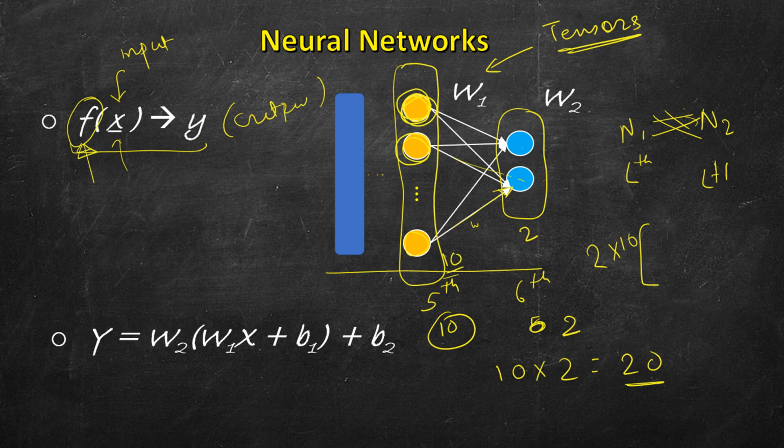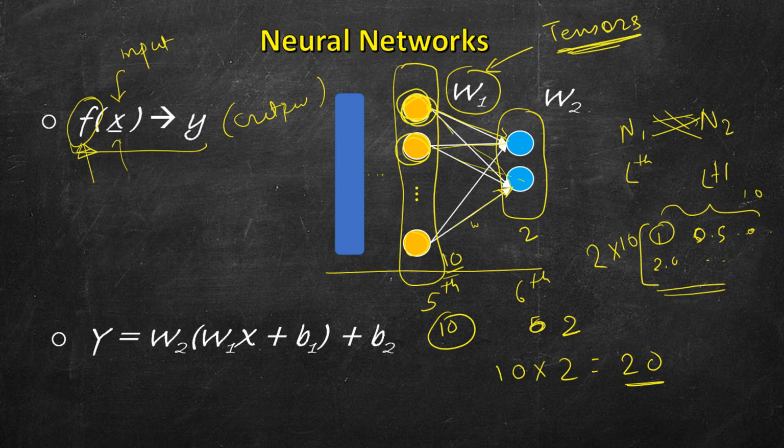Let's say we have 1, 5, or let's take smaller values, and we have 10 of these. Similarly, we will have here 2.0 something. So 2 cross 10. What does this denote? 1,1 denotes this one: first neuron to first neuron. Similarly, 1,2 denotes second neuron to first neuron, third neuron to first neuron, and so on. So you get the idea. These can be represented by 2D tensors or matrices.